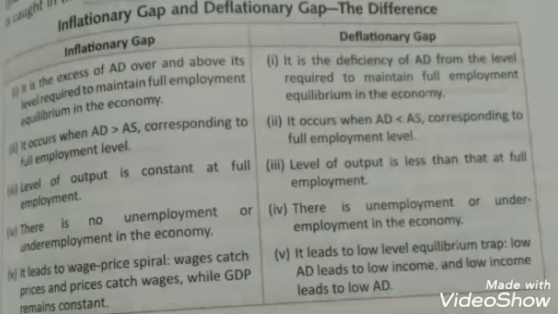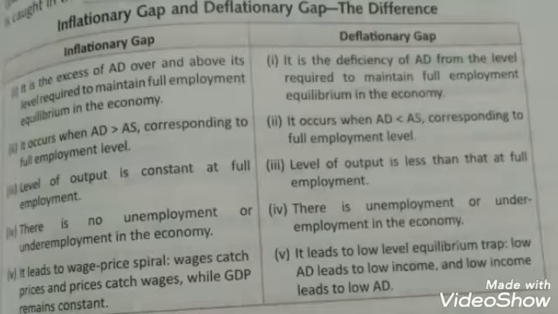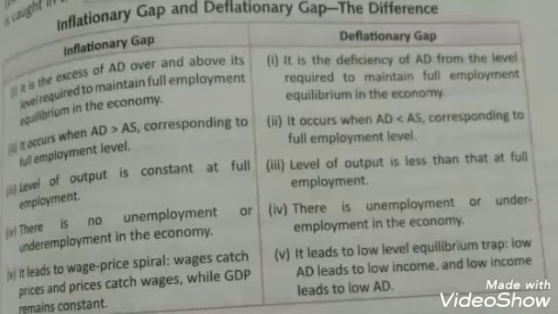Whereas deflationary gap occurs when AD is less than AS corresponding to full employment level. It's a situation when aggregate demand is less than aggregate supply. That means in the economy there is a possibility to produce more. There are a number of resources which are unutilized but demand is not generated.